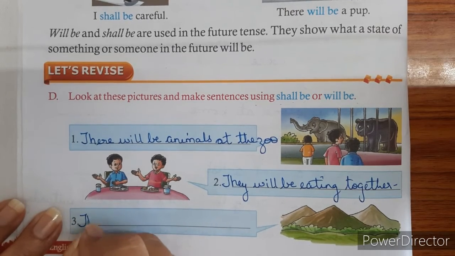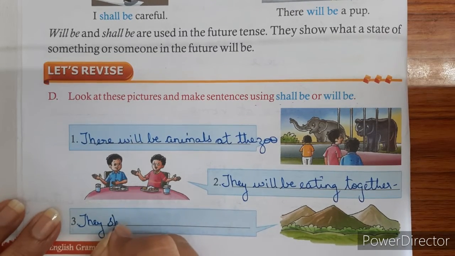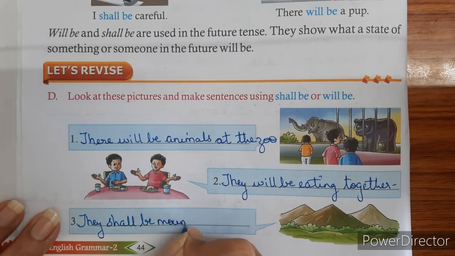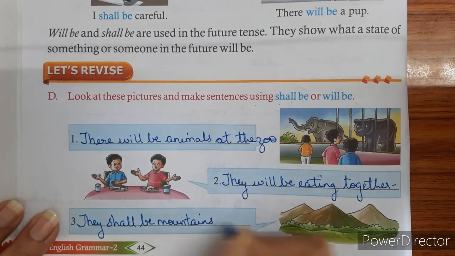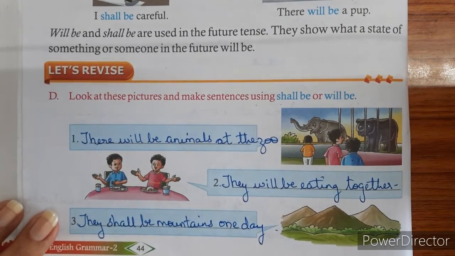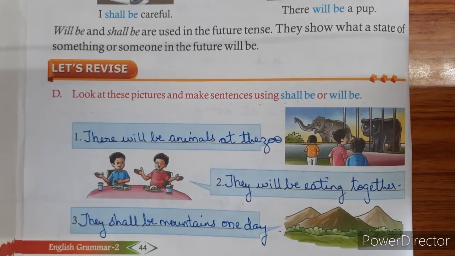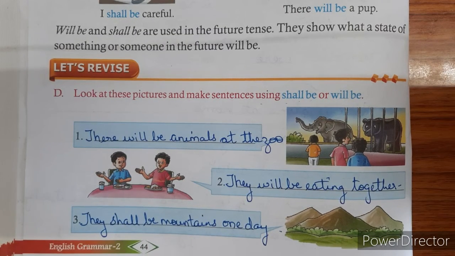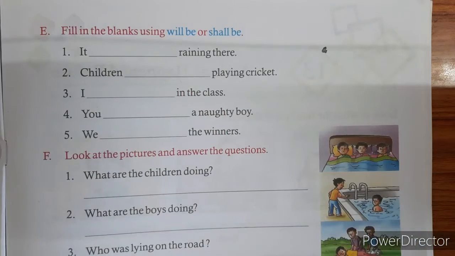So we write they shall be mountains one day. So students, whenever we are hopeful about something or someone in the future, that is when we write shall be and will be in the sentence.